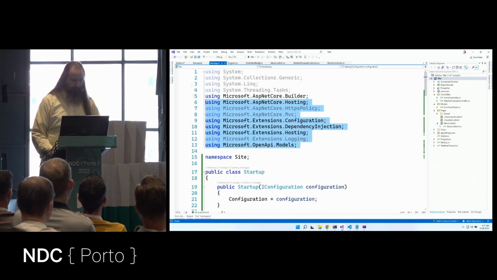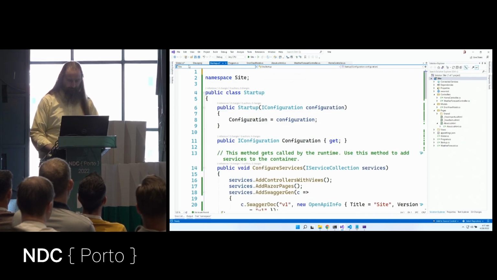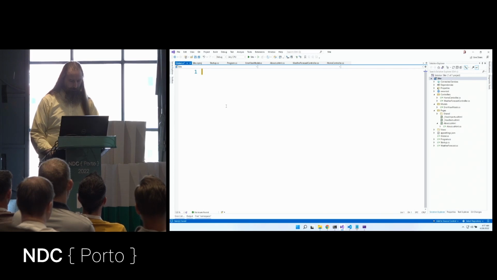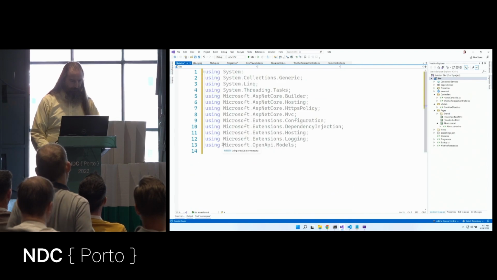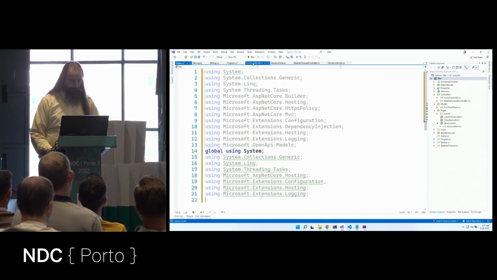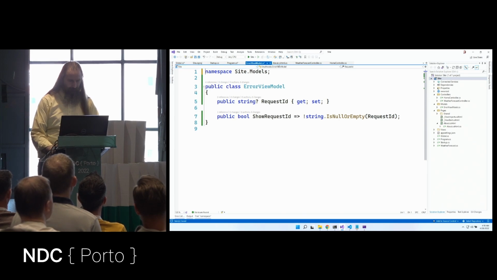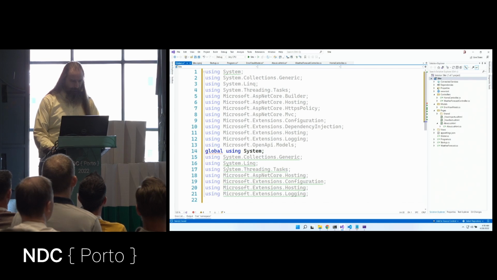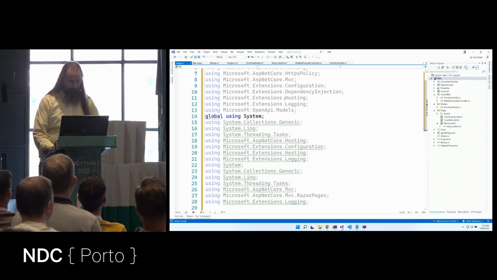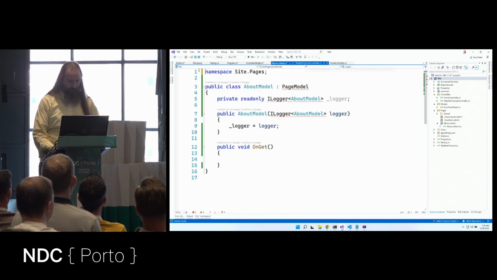Now here in global.cs, I'm just going to take all of my usings and move them into one place. So let's go grab all these usings, and we'll put them here. And I'll go grab all these usings, and I'll put them here. And I'll go grab all of these usings, and these usings, and I already grabbed those ones.